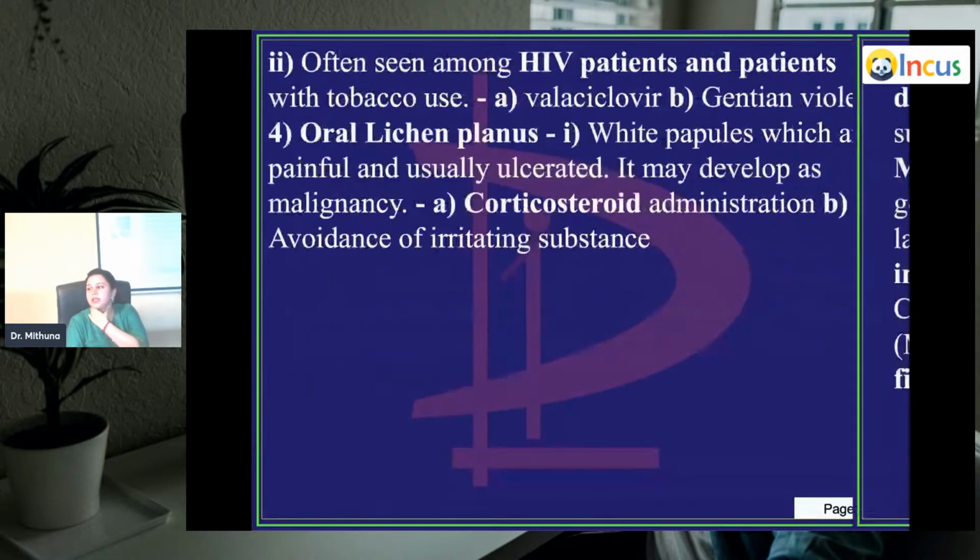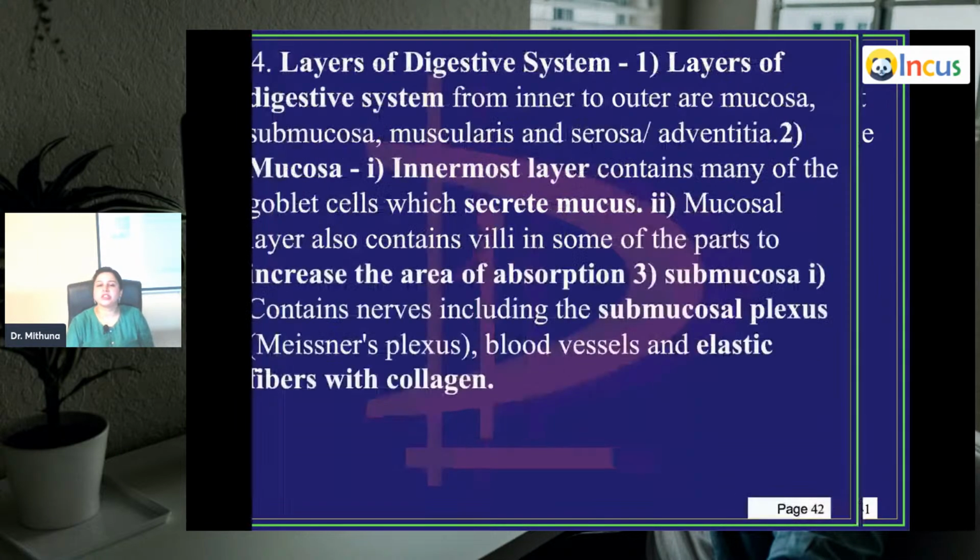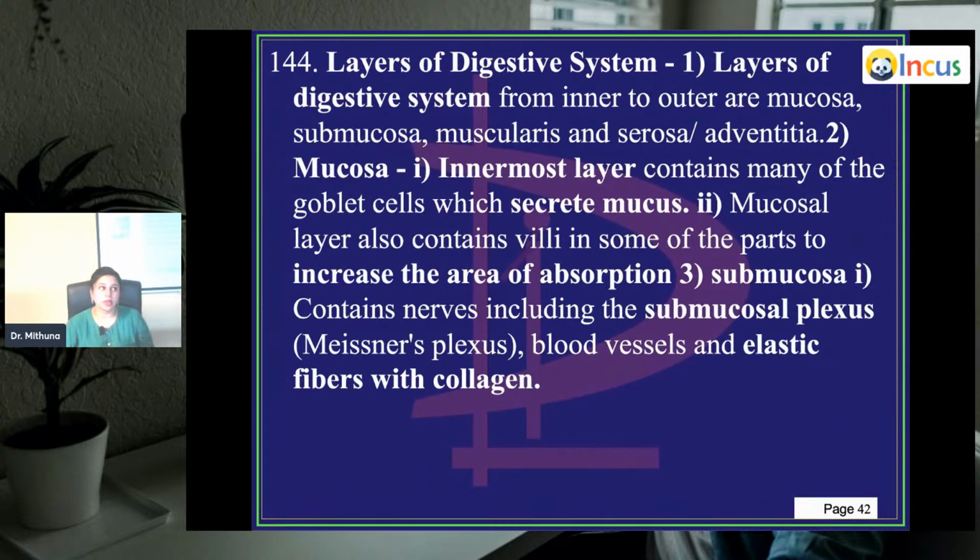So what is the treatment here? You're giving a corticosteroid and you're avoiding the substance which is causing irritation. So if the patient is taking a lot of gutka, tobacco, you tell the patient to avoid it.